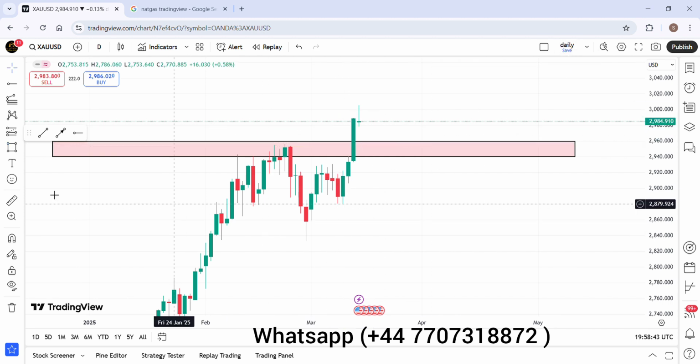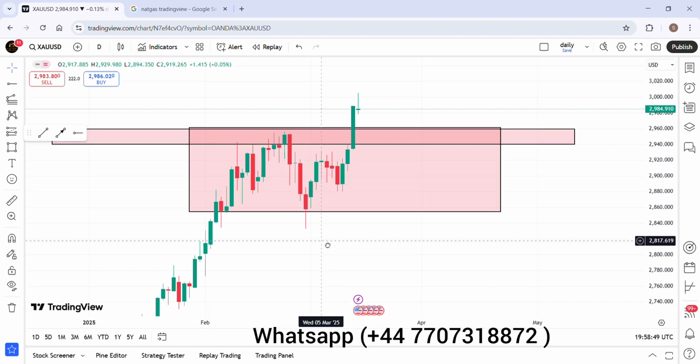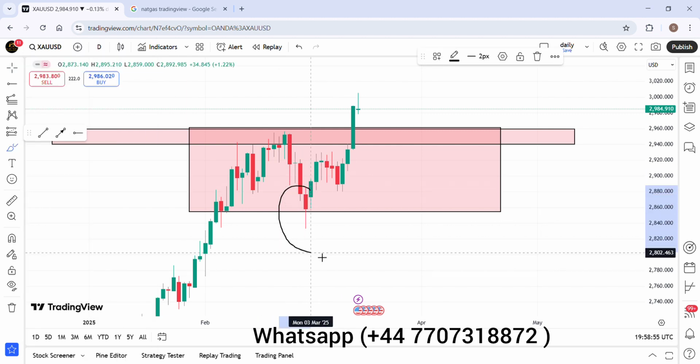Here you can comment or ask why this is not a fake breakout. I told you this is a fake breakout. Why? Because the market gave a sell move but it closed in the zone.